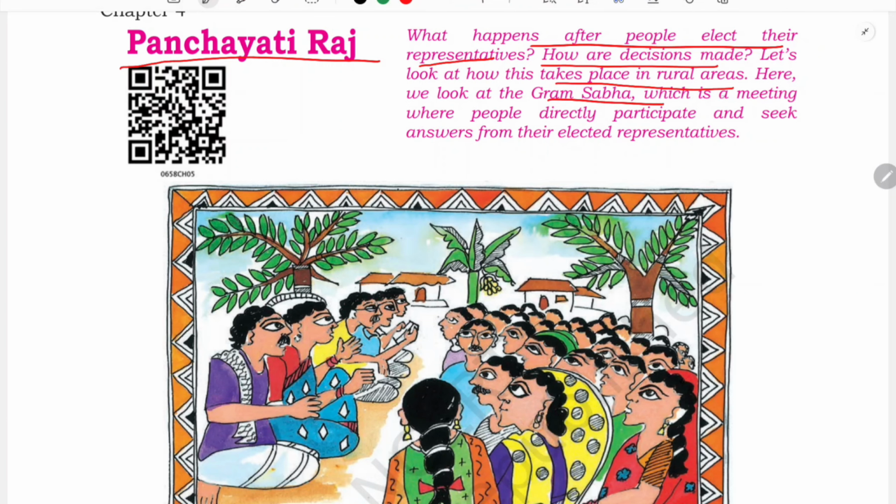Okay, we look at Gram Sabha, which is a meeting where people directly participate and seek answers from their elected representatives. Say in a village, under Gram Panchayat, there used to be a Gram Sabha. That Gram Sabha is known as a public meeting where all the adults above the age of 18 years used to come and participate, and whatever problems they have, they used to discuss over there. Whatever issues they have related to the infrastructure of the village, like water shortage, about this you are going to learn in this chapter, how they are going to resolve this water shortage. About road construction, all these things, how they used to discuss in this Gram Sabha. So let us start.